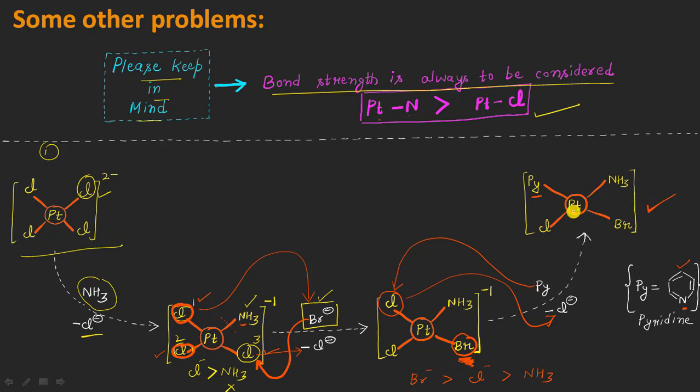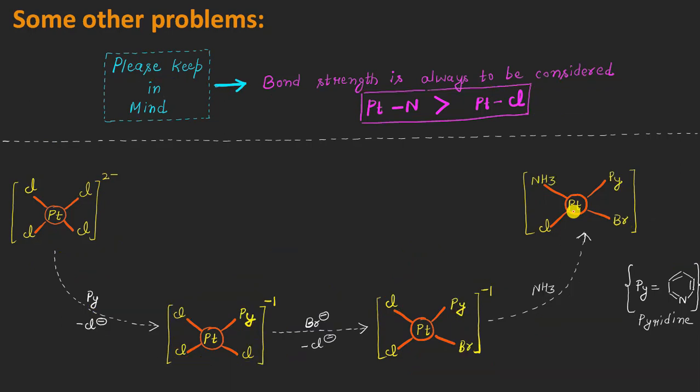So please keep in mind that the trans effect is there, but always the bond strength will also matter. We know here that the platinum-nitrogen bond is a strong bond. It is less labile as compared to the platinum-chloride bond, which is more labile and which will break easily, which is more reactive actually.